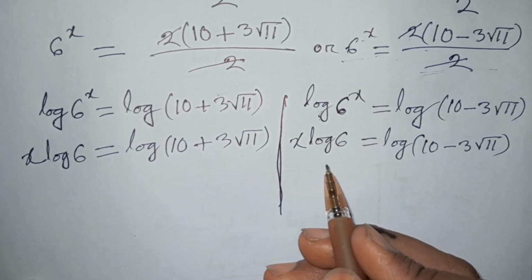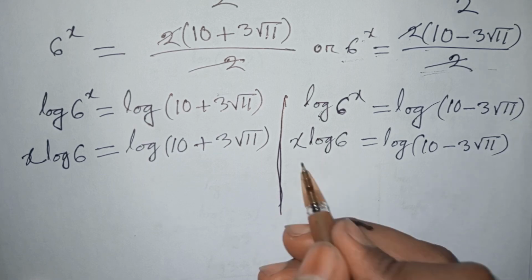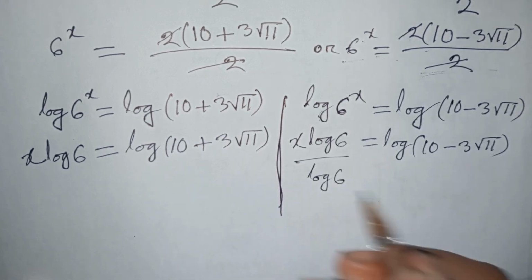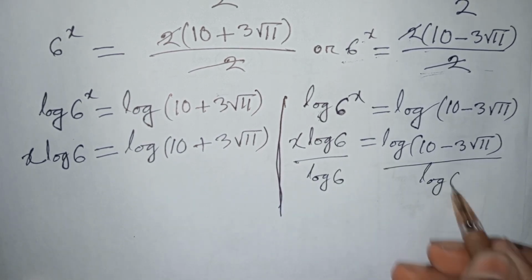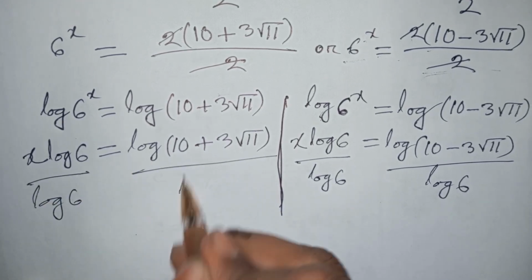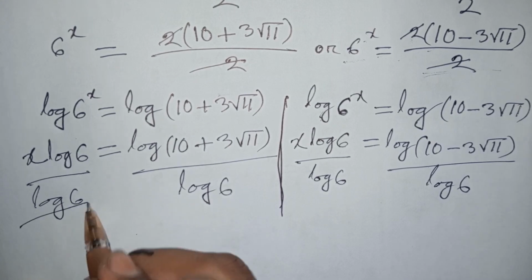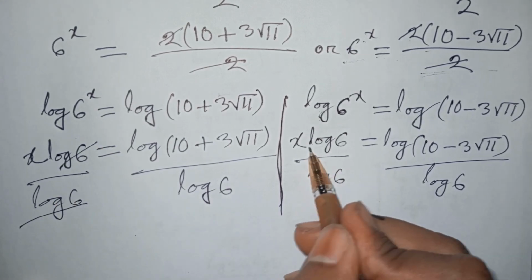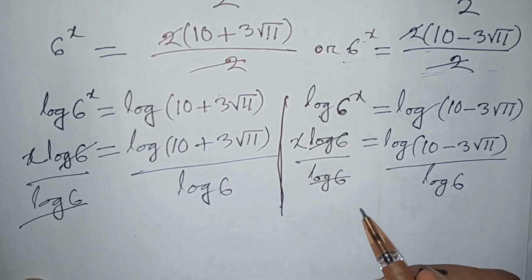Now we divide both sides by log 6. So this log 6 will be cancelled, this log 6 will be cancelled.